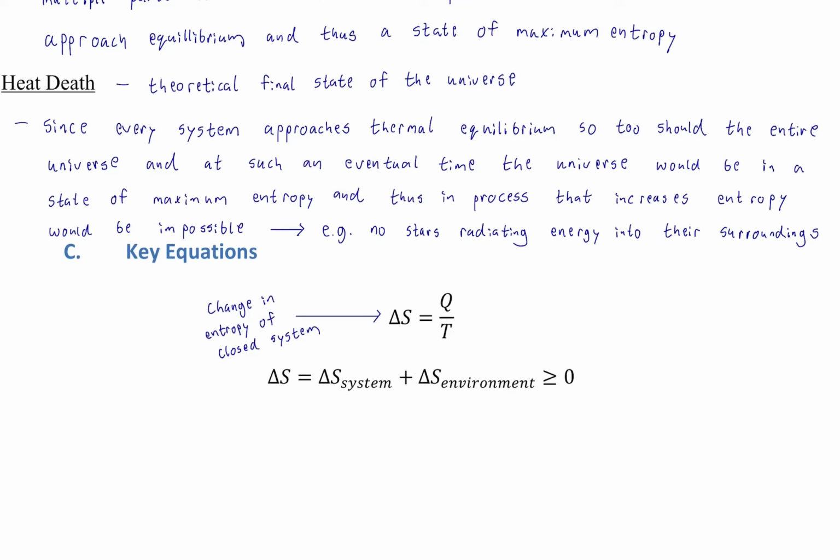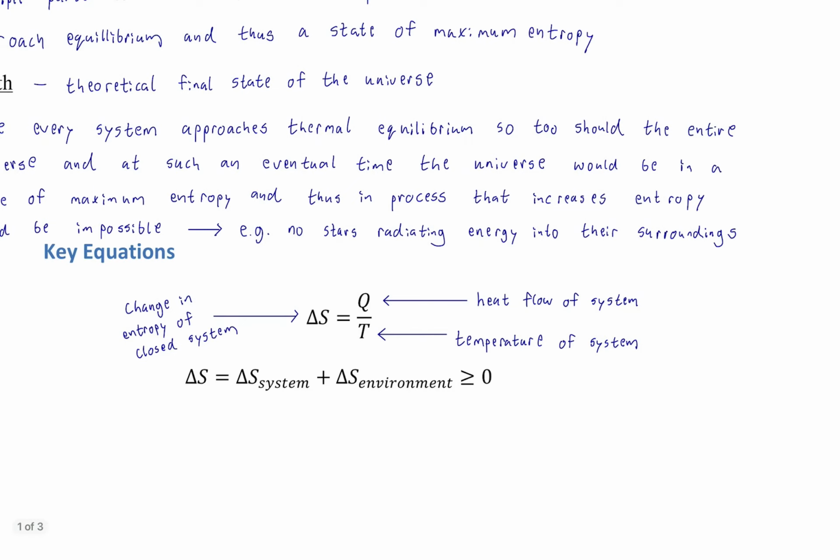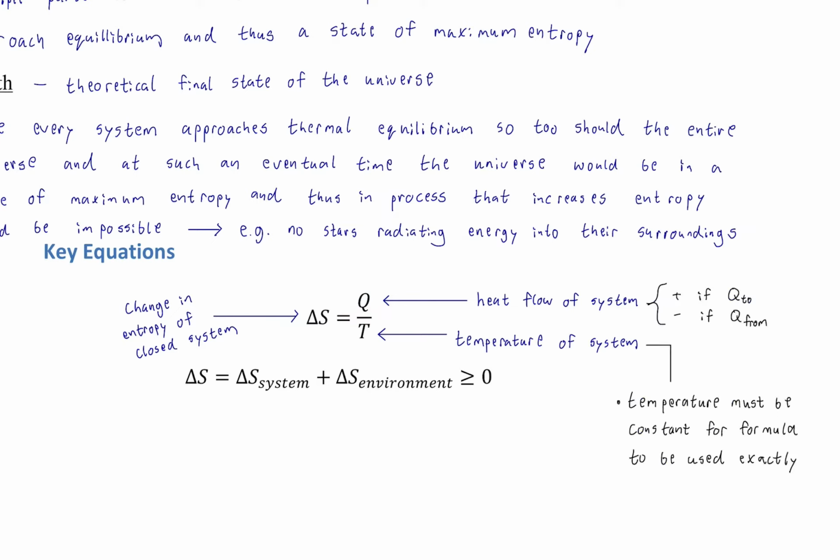Okay, so S for entropy, of course, delta is just the change. T is the temperature of the system, measured in Kelvin. Q is the heat flow of the system. All right, so this is a system where it is changing, because if entropy is changing, then something about the system is changing. Perhaps its temperature is changing, we'll touch on that, but more importantly, there's heat flowing in or out of the system. And Q here is defined in the way you might think.